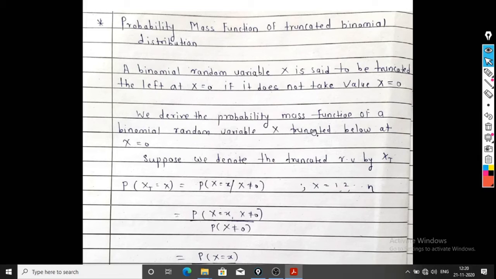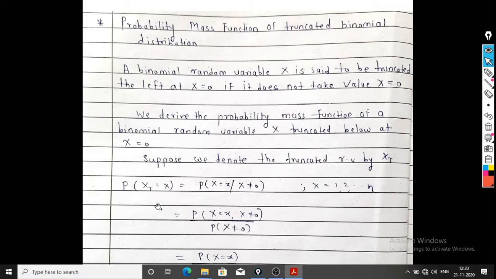So we derive the probability mass function of a binomial random variable X truncated below at x is equal to 0. We can say that either it is truncated to the left at x is equal to 0 or truncated below at x is equal to 0. It means the random variable X does not take value 0. That is, it is running directly from 1, 2 up to n. Suppose we denote the truncated random variable by X suffix t. Now Xt is a truncated random variable. So we want to find out the probability of Xt is equal to x.